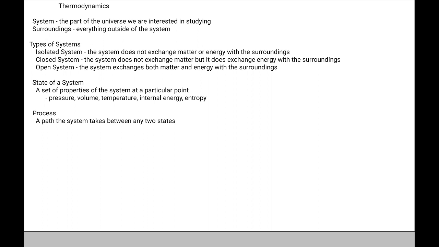So we can say that at a particular state 1, the gas, if our system is a gas, has a certain pressure, volume, and temperature, and then following a process, the gas will have a different set of pressure, volume, and temperature. So there are two quantities that are functions of the process, and those quantities are work and heat. So in thermodynamics, we're interested in three types of energy: internal energy, which is a property of the state, and the process quantities, which are work and heat.